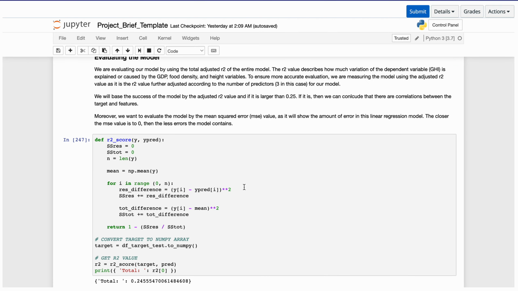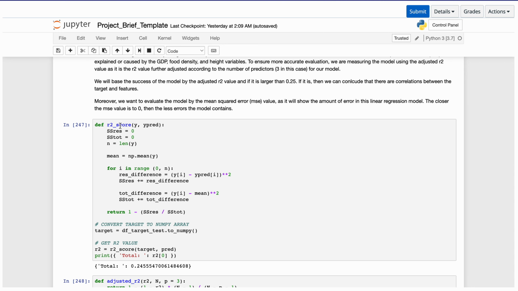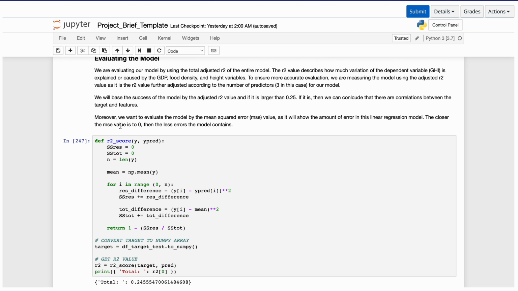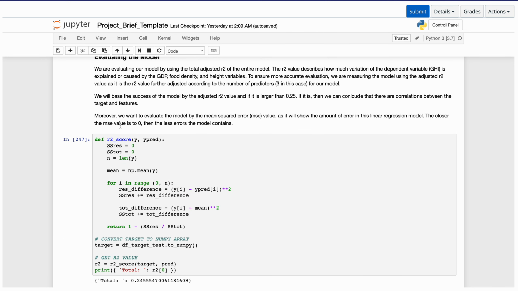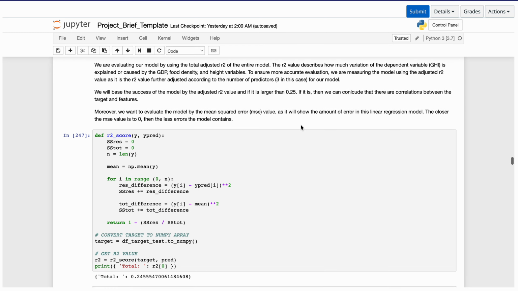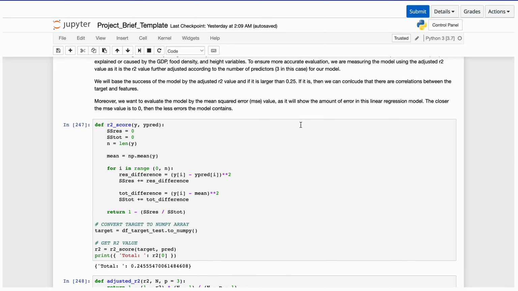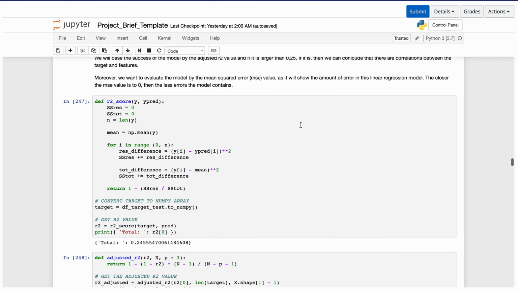So to evaluate our model, we first got the R-square score. But then we realized it will not be as accurate because we have three predictors in this case. So we opted to look for the adjusted R-square instead. R-squared describes how much variation of the GHI is actually caused by GDP, food density, and height variables. However, the adjusted R-square is basically this, except it will be adjusted according to the number of predictors, so 3 in this case.